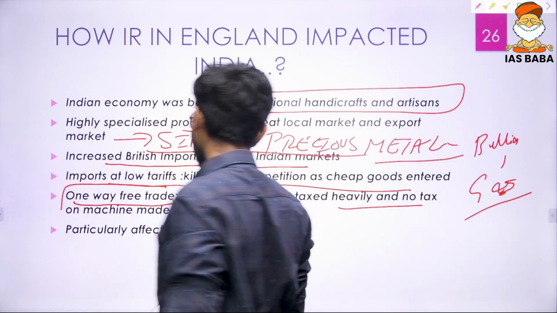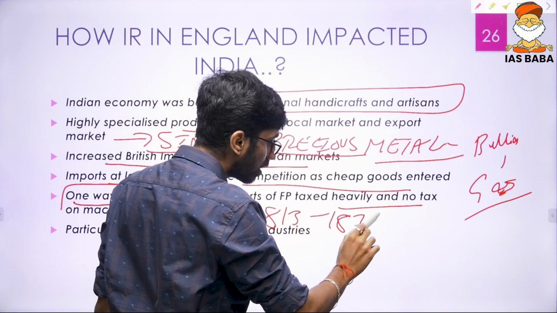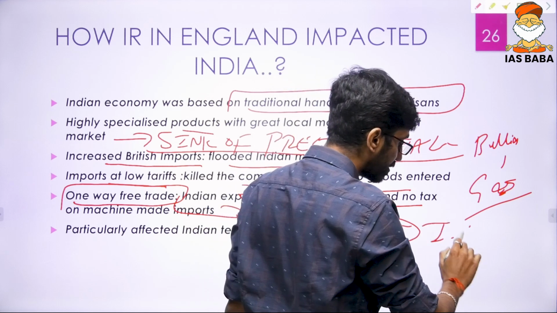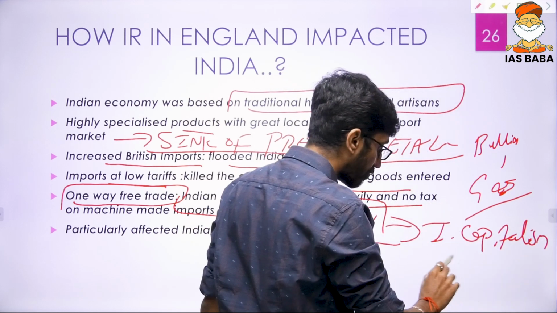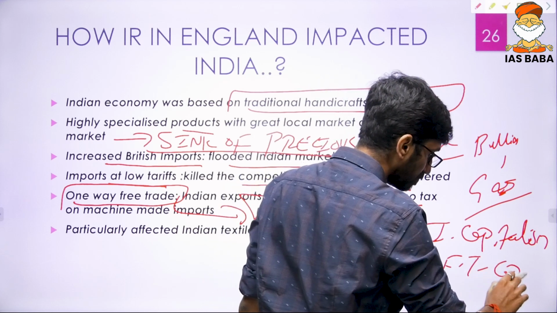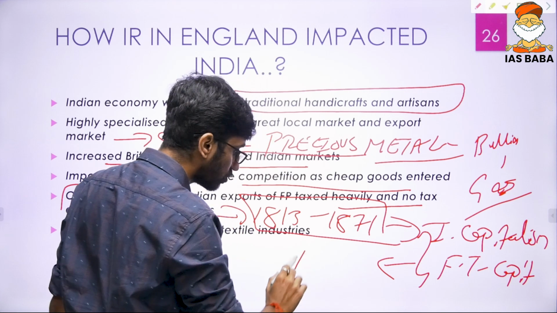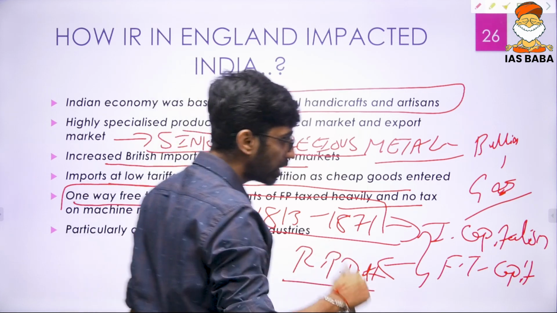This one-way free trade started from 1813 and continued until 1871, which can be called the period of industrial capitalism, or free trade capitalism, as given by the historian R.P. Dutt, Rajani Palme Dutt, according to his analysis.